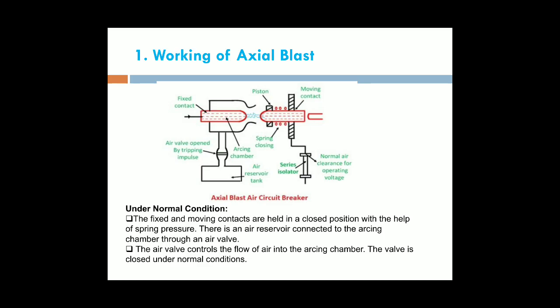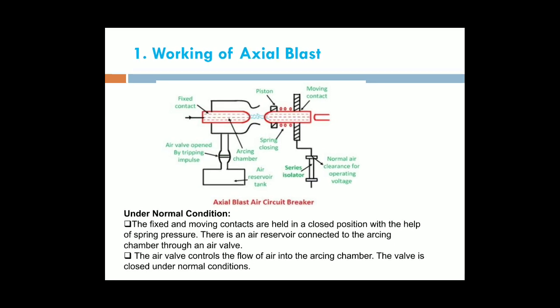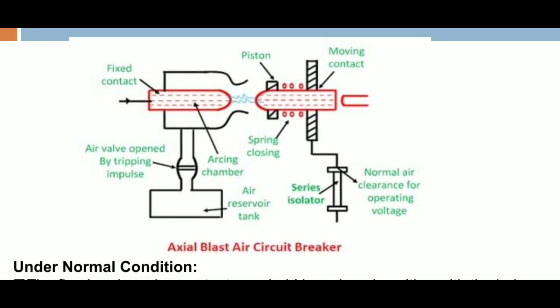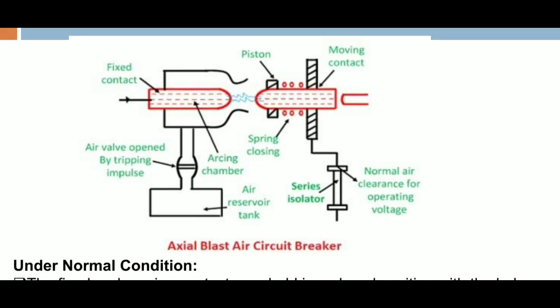axial air blast circuit breaker. Detailed explanation of the axial blast circuit breaker. This is the diagram for the axial air blast circuit breaker. This is the moving contact and this is the fixed contact. In between the fixed and moving contacts, the arc is struck.